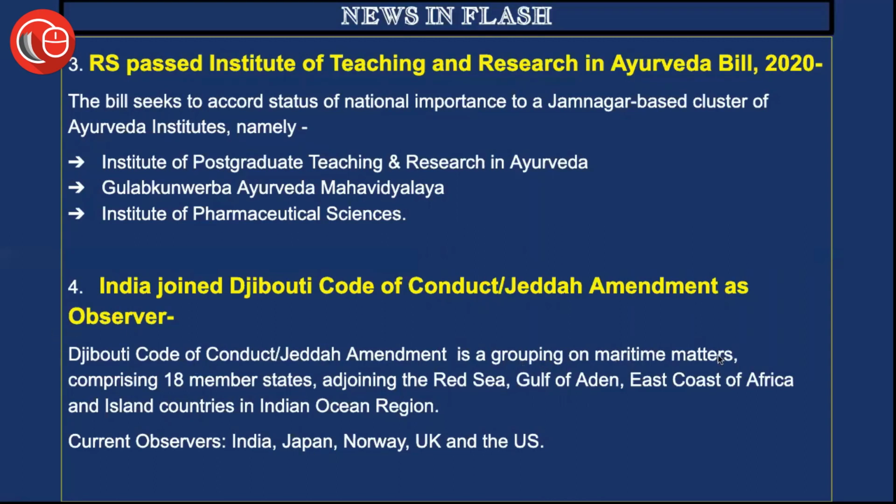Basically it is a grouping on maritime matters, comprising 18 member states adjoining the Red Sea, Gulf of Aden, east coast of Africa, and island countries in the Indian Ocean region. The current observers are India, Japan, Norway, UK, and the US. So we should know who the members currently are, who the current observers are, that India has recently joined it, the total number of members, and the areas it adjoins in totality.